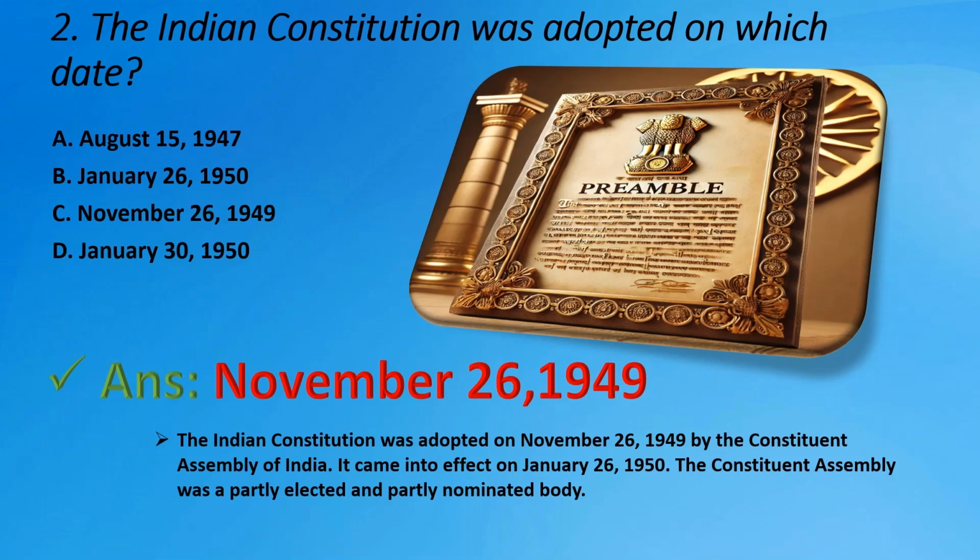It came into effect on 26th January 1950. The Constituent Assembly was a partly elected and partly nominated body.